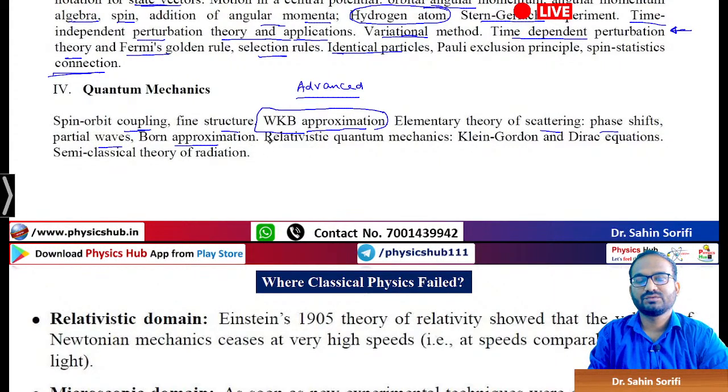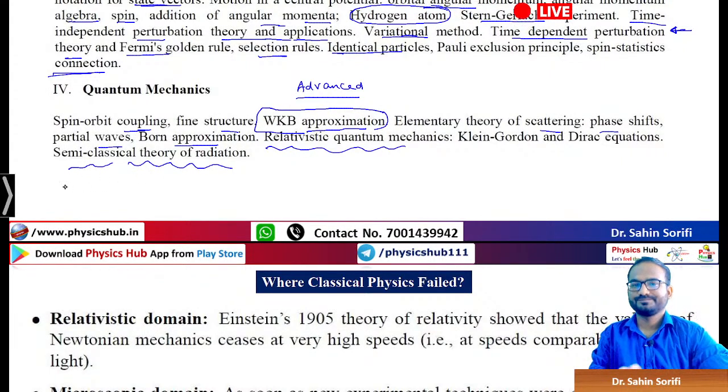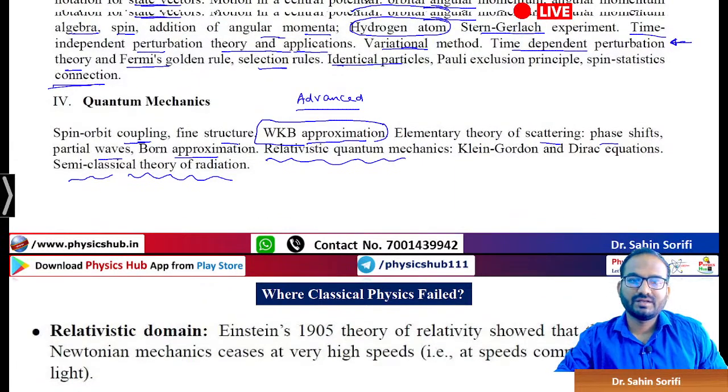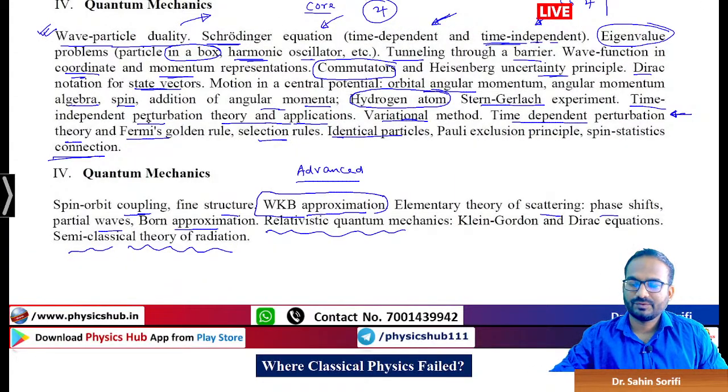Then finally we will be going for relativistic quantum mechanics. And with that, classical theory of radiation will be covered, and with that our quantum mechanics course will be over.